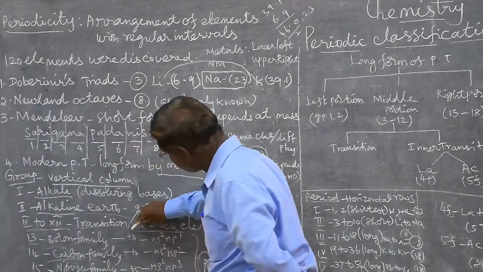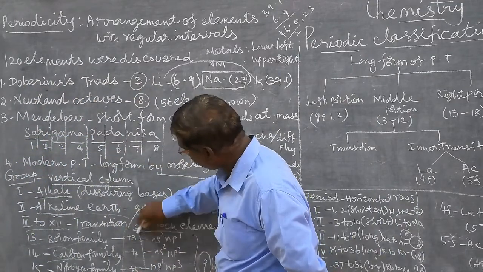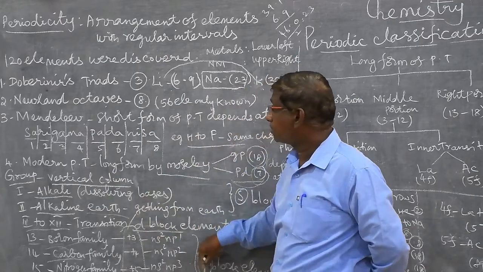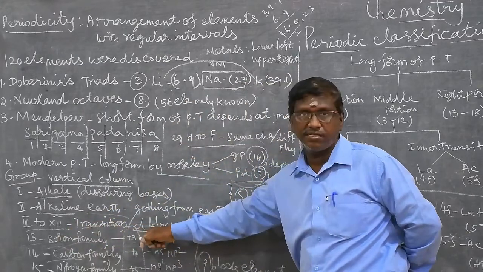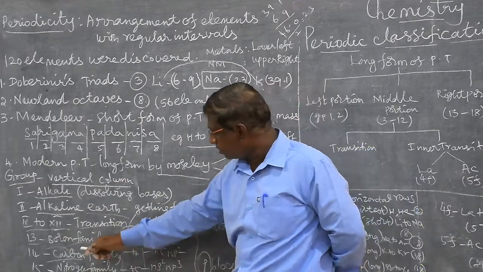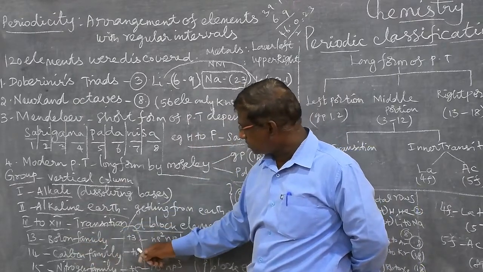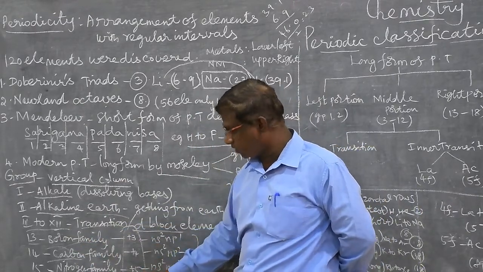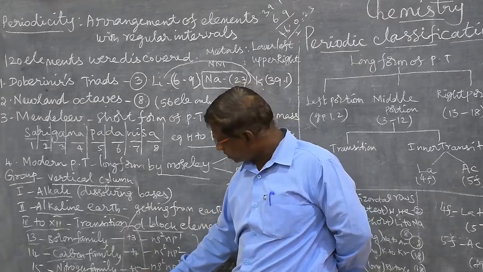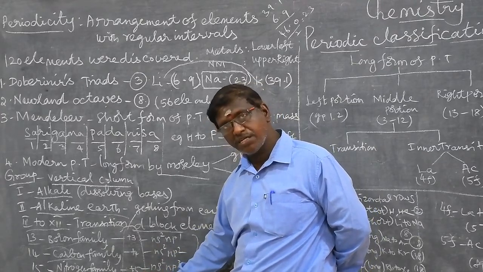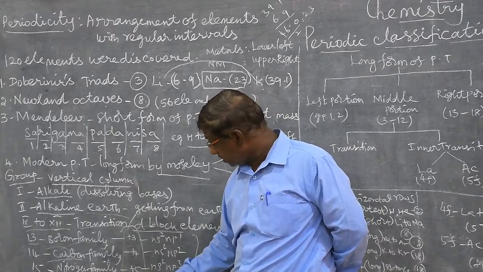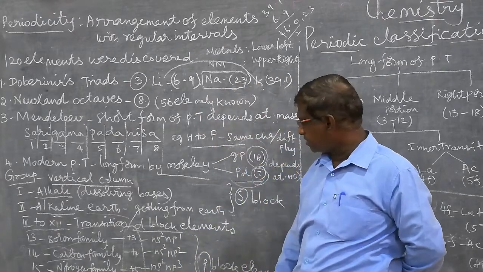Next, we will discuss the oxidation states of P block elements. The 13th group has +3 oxidation state. The 14th group has +4, 15th +5, 16th +6, 17th +7. And last, the 18th group, noble gases, has +8 oxidation state.